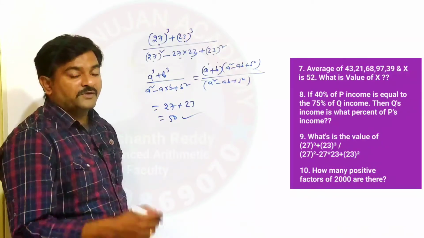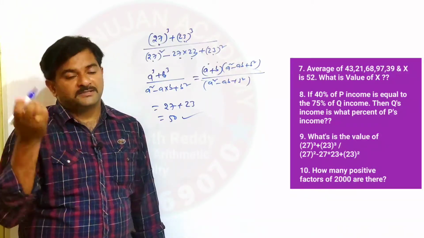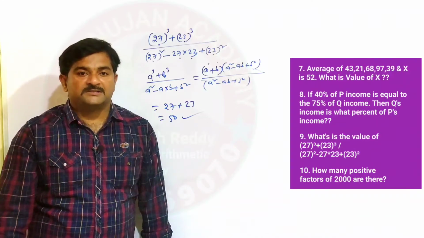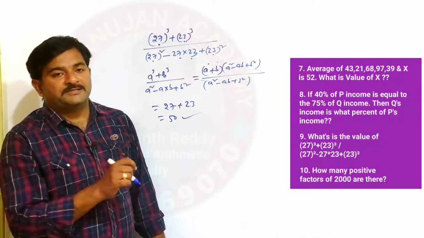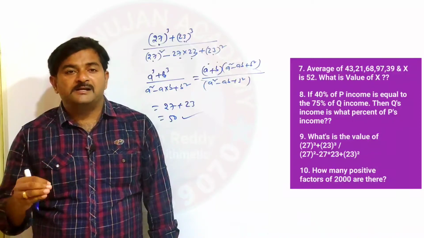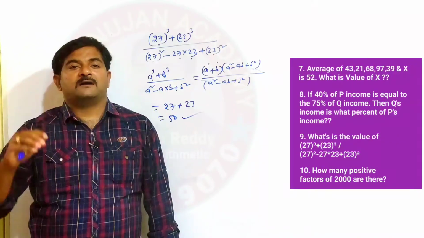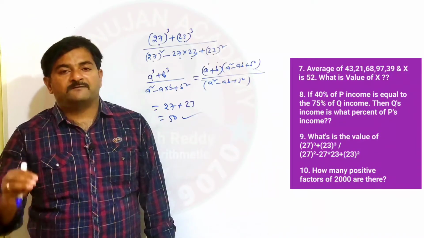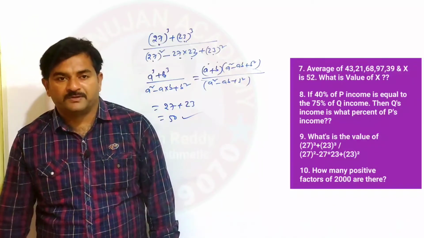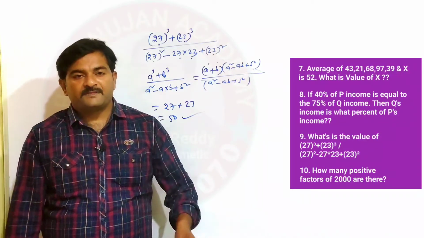If you are doing actual squares and additions and subtractions, it may take 3-4 minutes. That is not a comfortable method. That's why, by seeing this question, you should have an idea. You must focus on algebraic identities, and apart from that, the surds and indices parts also. So let's see the next question.